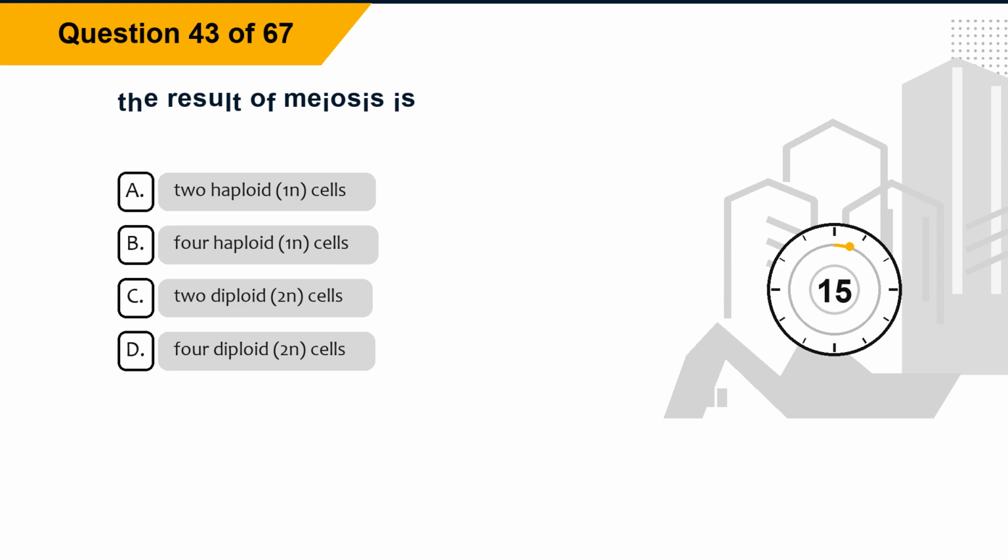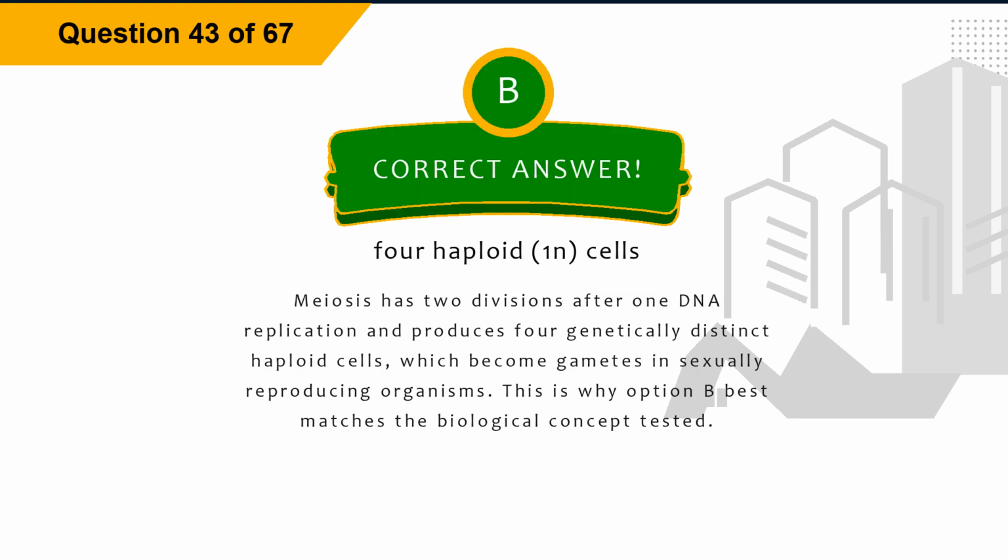Question 43. The result of meiosis is: Option A, 2 haploid, 1N, cells. Option B, 4 haploid, 1N, cells. Option C, 2 diploid, 2N, cells. Option D, 4 diploid, 2N, cells. The correct answer is option B, 4 haploid, 1N, cells.